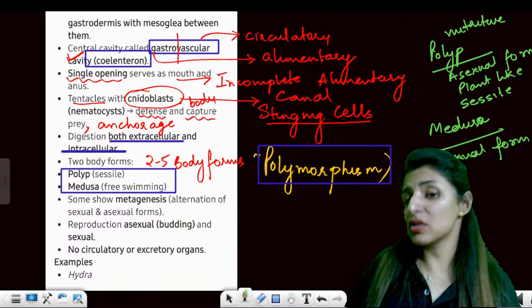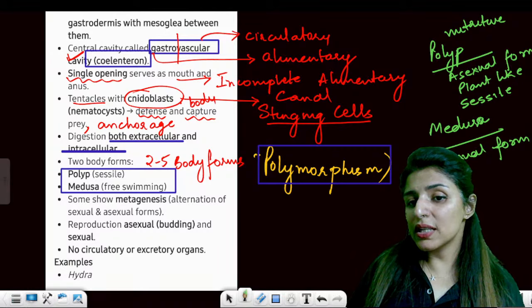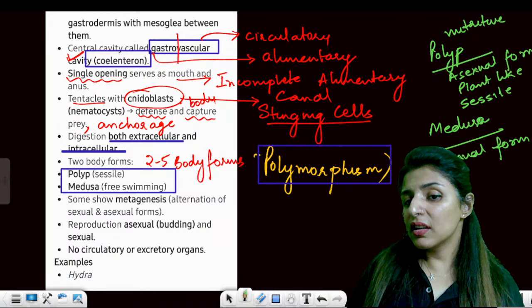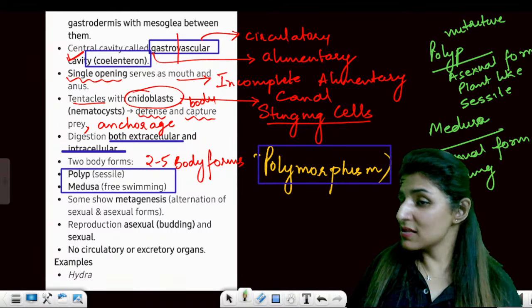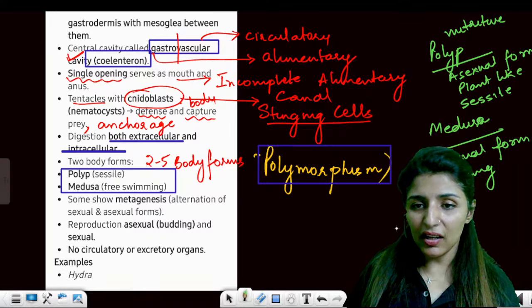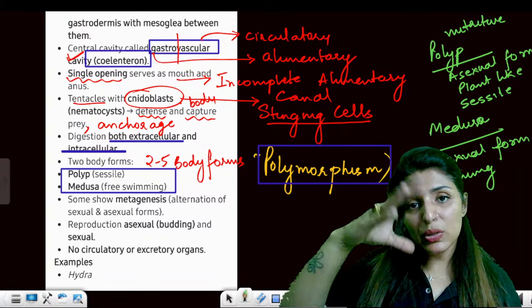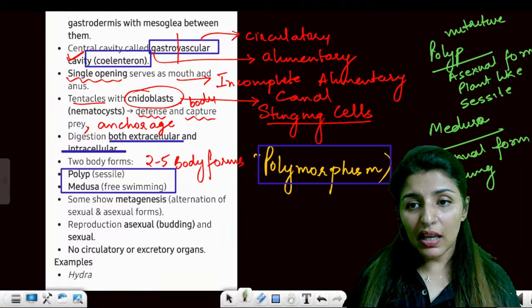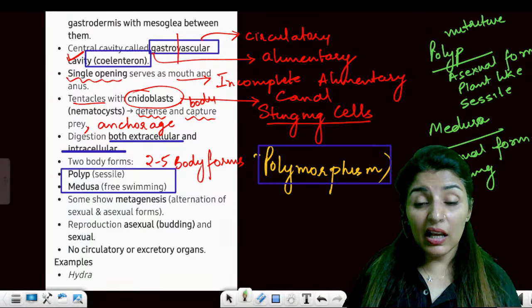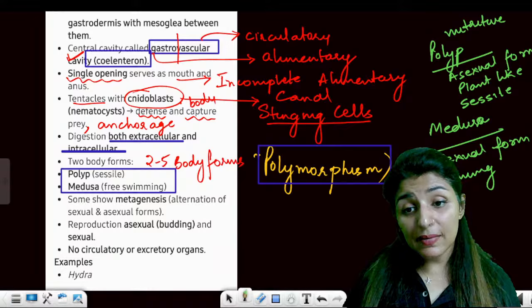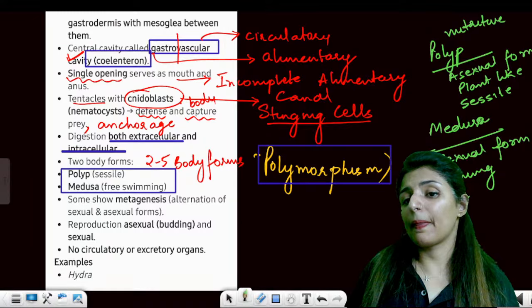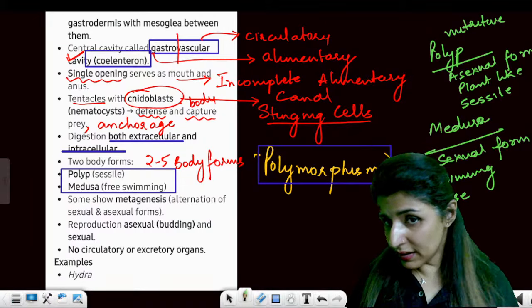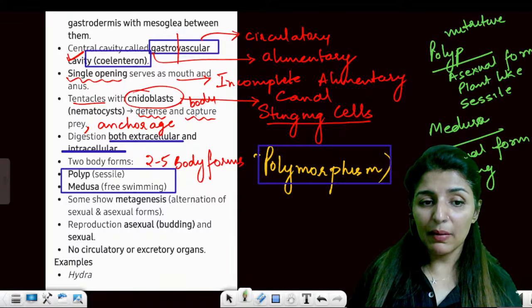It provides nutrition. While medusa is free swimming. If you have seen jellyfishes on TV, jellyfishes are swimming, right? Jellyfishes represent the medusa state. They are free swimming. They are defensive. They provide defense. Is that clear? They are motile. So this is all about medusa.